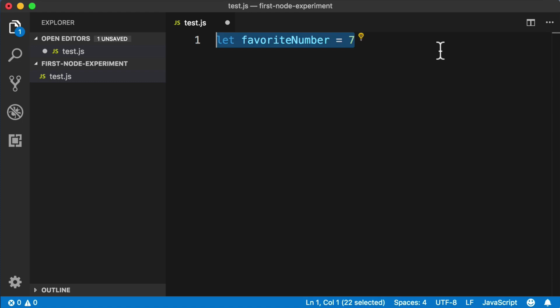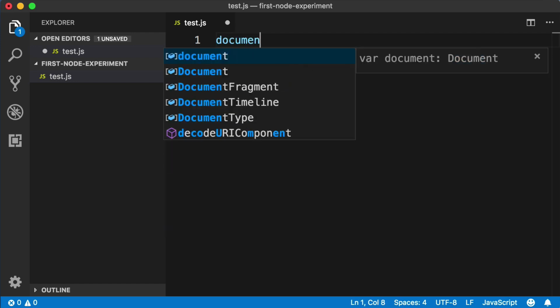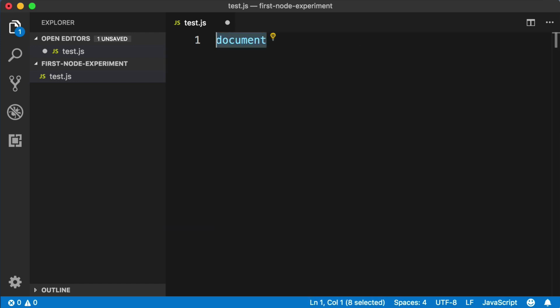However, back in the web browser, if we wanted to do something web browser-ish, like respond to a click event or select an element, we needed to use special words. Like, remember the web browser has an object named document, and document is not part of the JavaScript language itself. It's just a word that the web browser brings to the table so that we as programmers can leverage the environment that we are in. Well, we need to do the same thing with Node. So we are in the Node environment and we want to do something Node-ish, like setting up a server. So we need to use Node's special words.